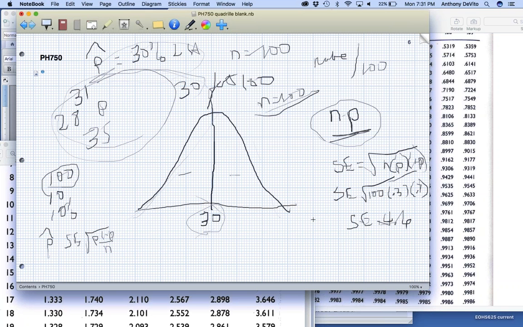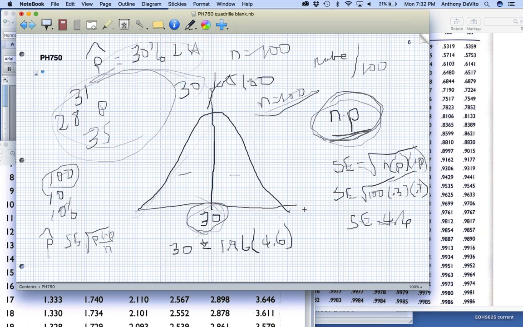Okay, so what can we do with that now? Well, now we can find the confidence interval for this point value. So we can say 30 plus or minus 1.96 times 4.6. In other words, we have a 95% confidence interval.